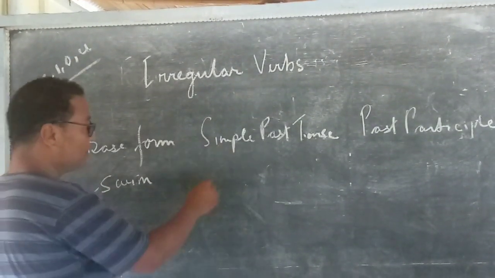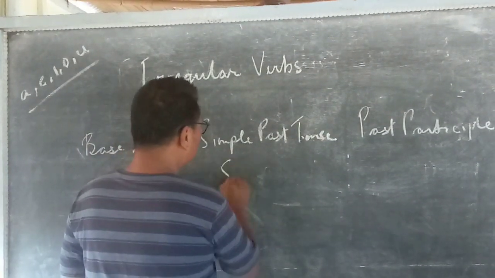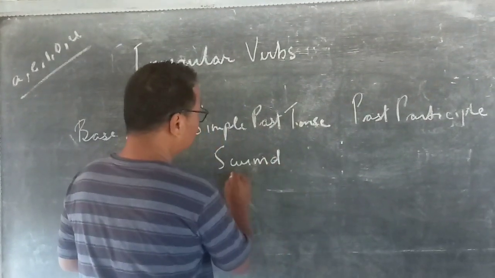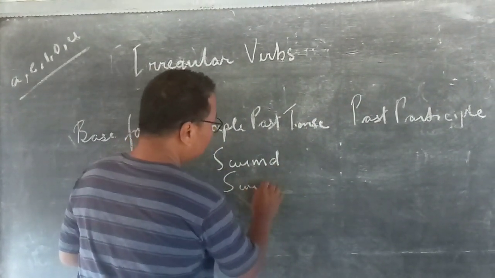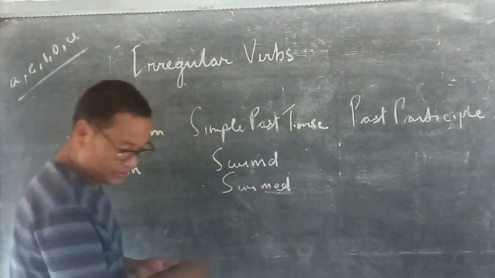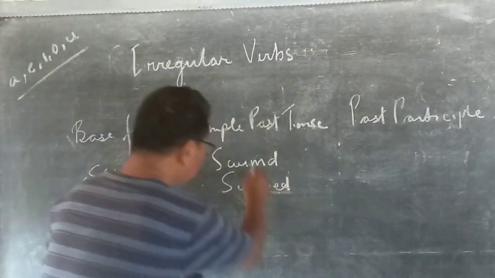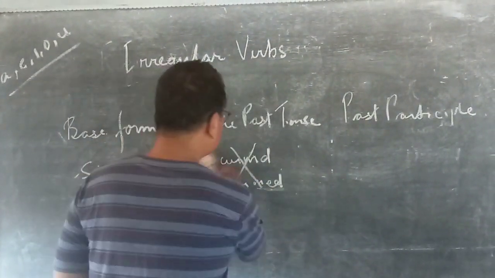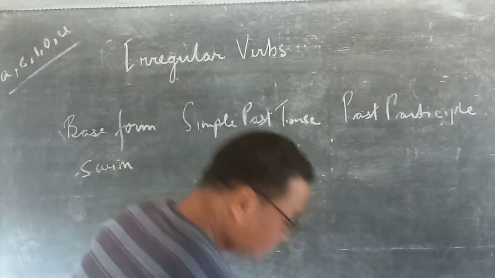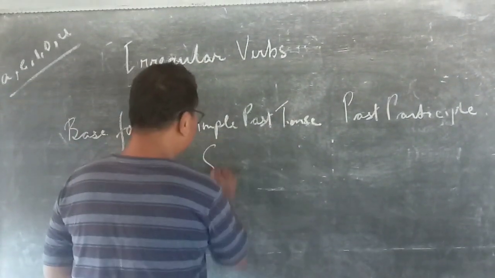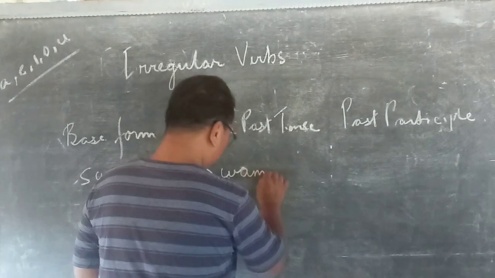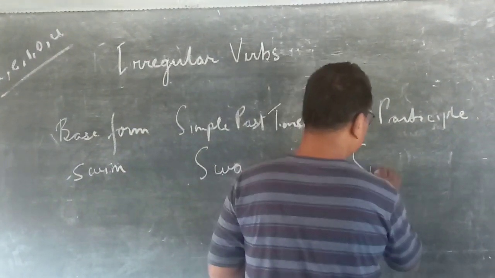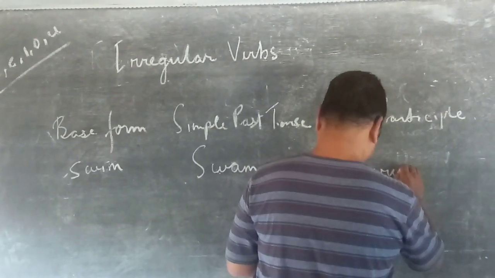The simple past tense form cannot be swim, or swimmed. It's wrong. The simple past tense form will be swam, and the past participle form will be swum.